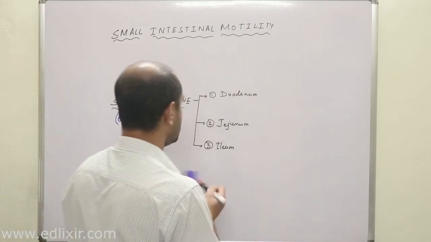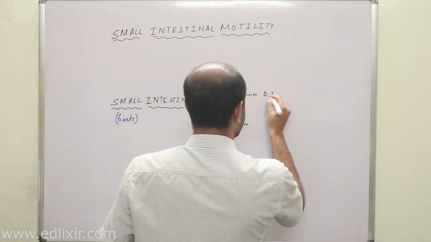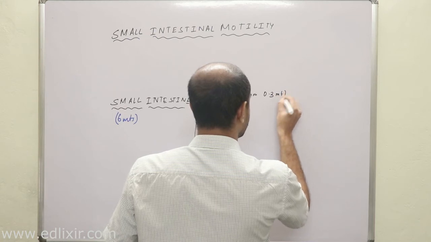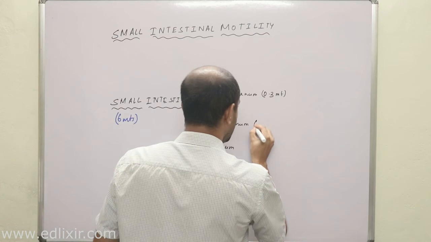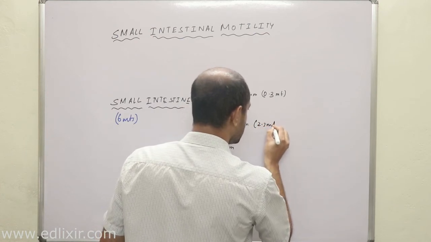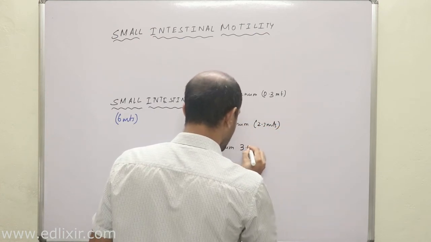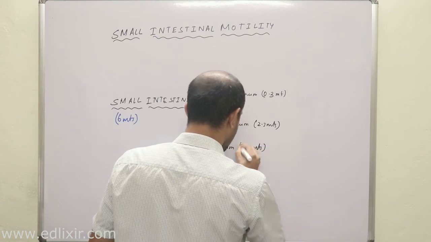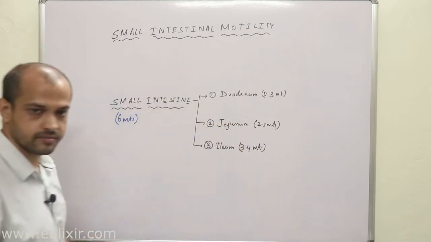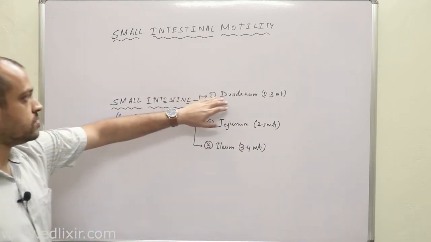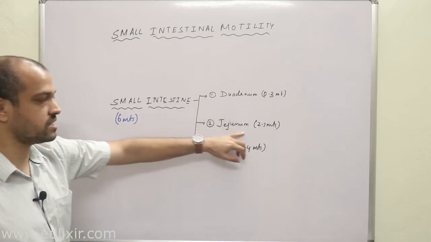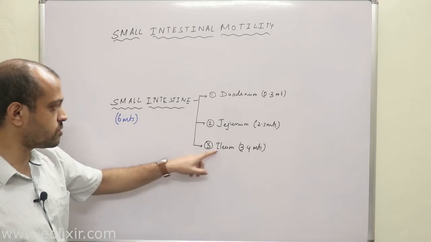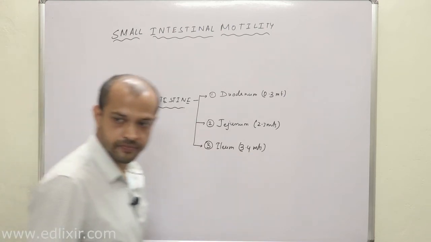Around 0.3 meter is taken by the duodenum, the jejunum takes around 2.3 meters, and 3.4 meters of length is taken by the ileum. Clear? Okay, clear?